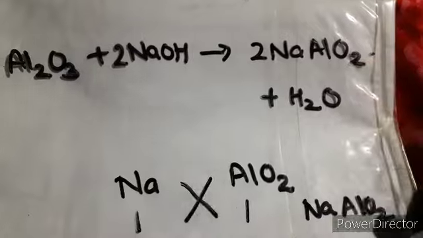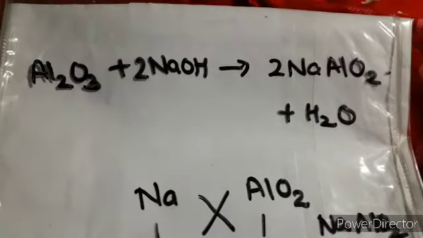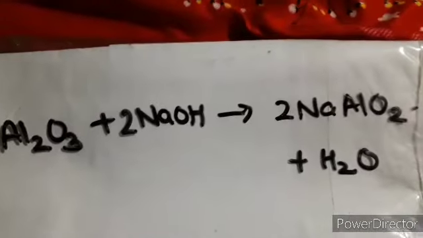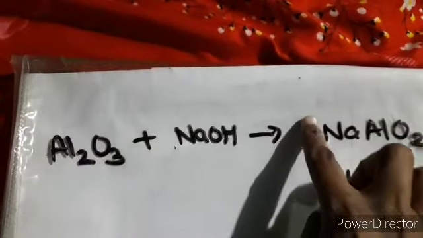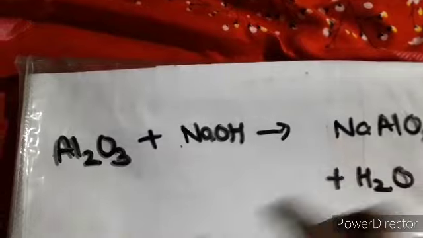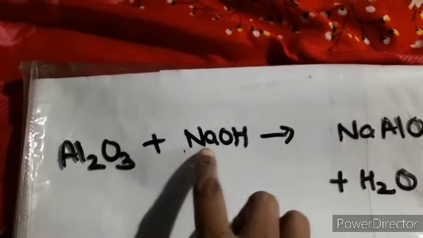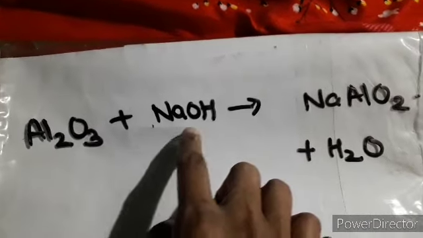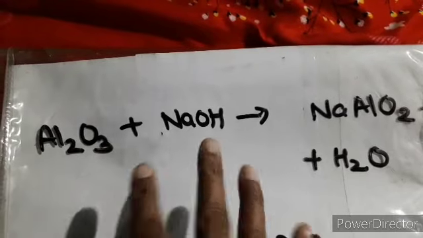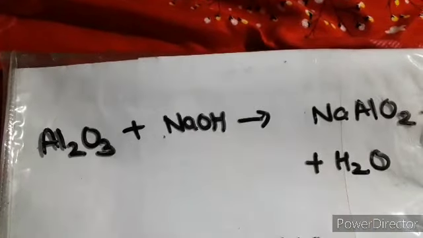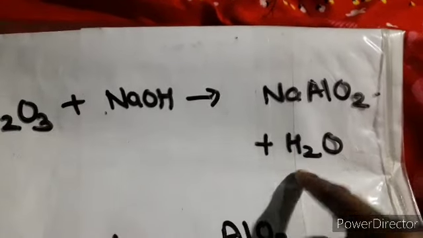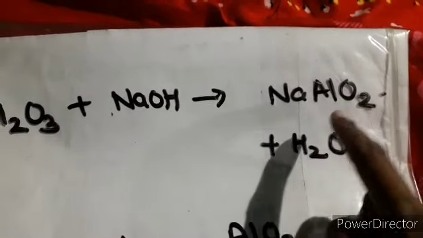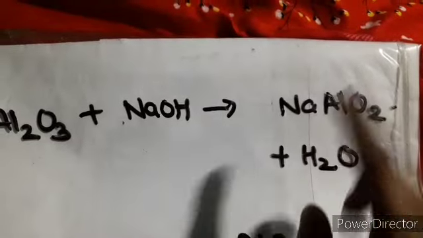Just see, both the formulas are same, and you know how to balance it also. Once again I am just telling you how to balance. Just see, suppose I am removing this 2 from here, 2 from here, focus on it: Al is 2, O is 3, Na is over here 1, total oxygen this side is 4, and over here hydrogen is 1. But this side if you focus on it, hydrogen is 2, oxygen is 2 plus 1 is 3, Al is again single, Na is again single.